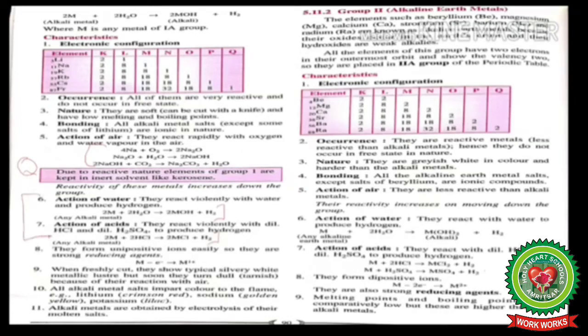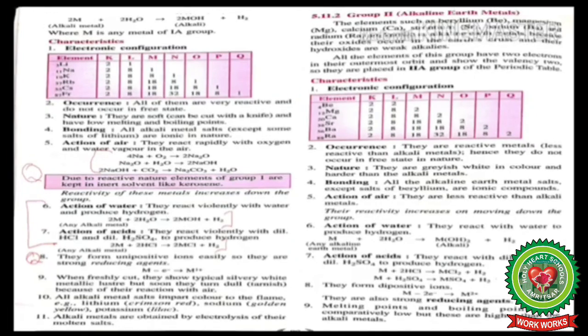Now you can get questions here regarding explain the action of water on alkali metals or explain the action of acids on alkali metals. Next is they form unipositive ions easily, so they are strong reducing agents. Now you can get a question here also that why alkali metals are strong reducing agents.